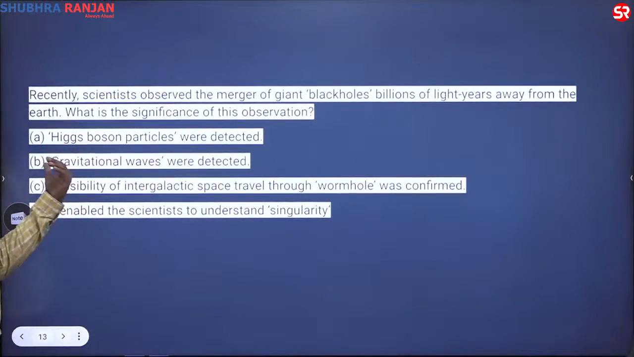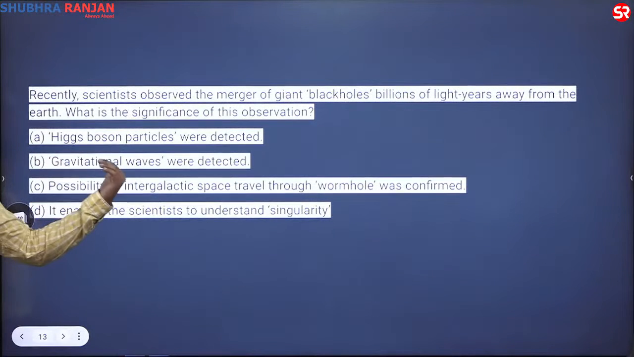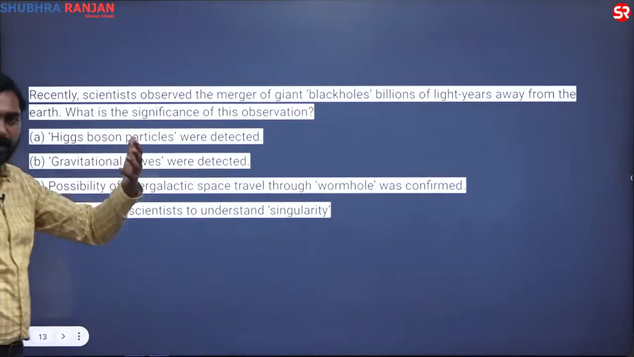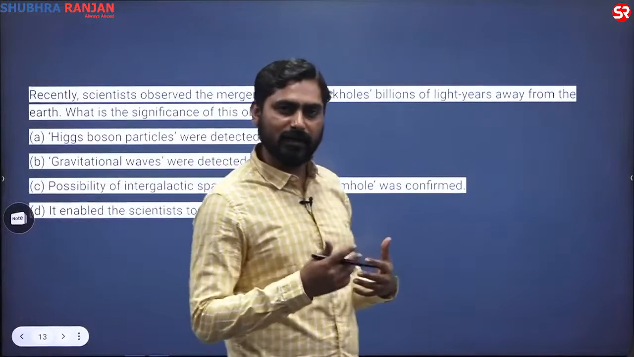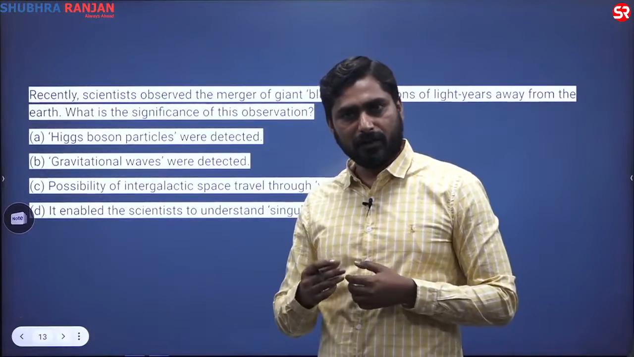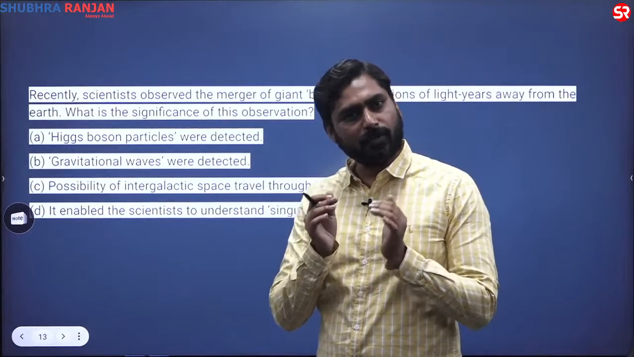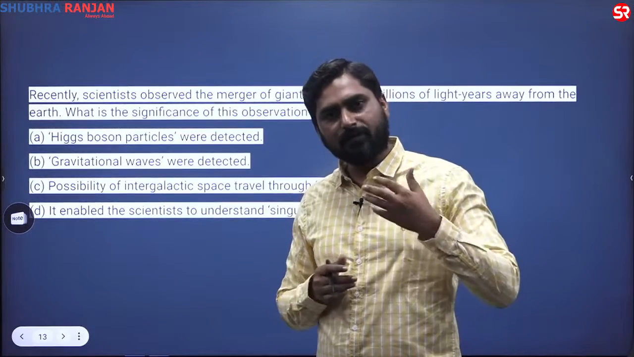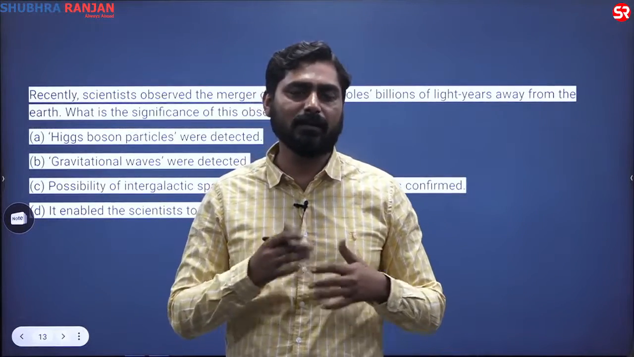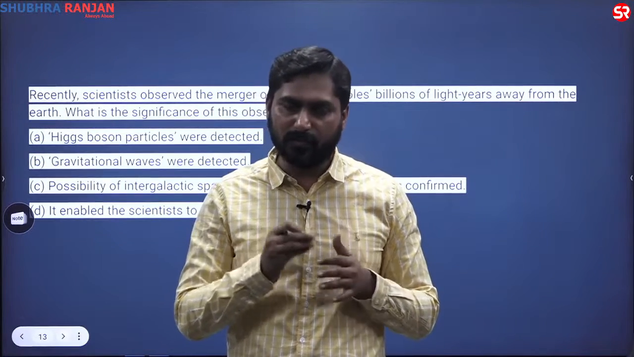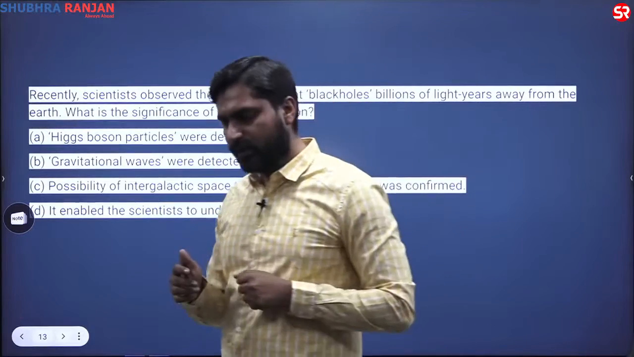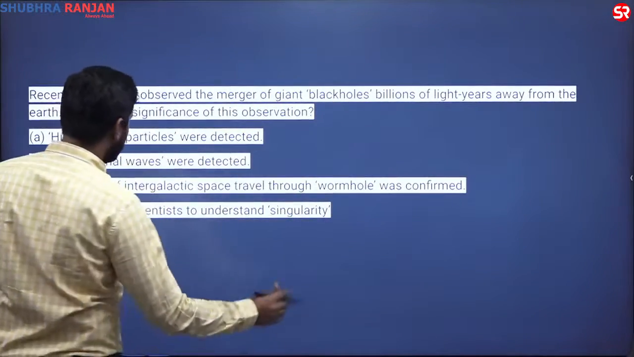So the answer here is, gravitational waves were detected. So this is the right answer. Higgs boson particles were detected. So Higgs boson particle, we'll study that also if you come. So Higgs boson is basically a subatomic particle. So subatomic particle means it is a component of the atom. So we have a standard model. So standard model is like the present model which explains the other components which are present in an atom. It is the best model at present which we have. So Higgs boson is related to that.